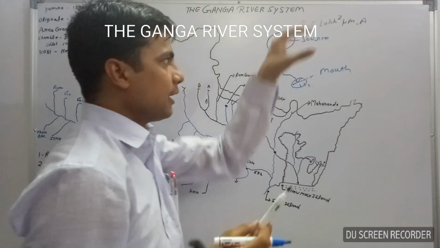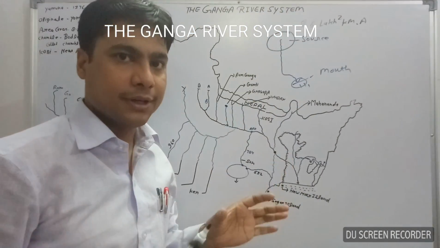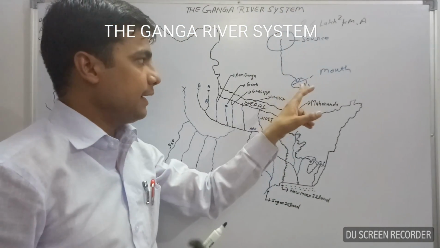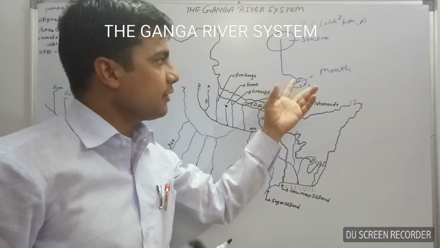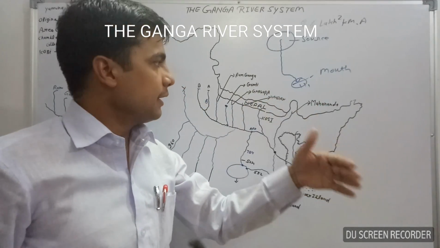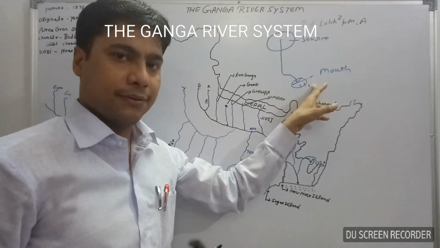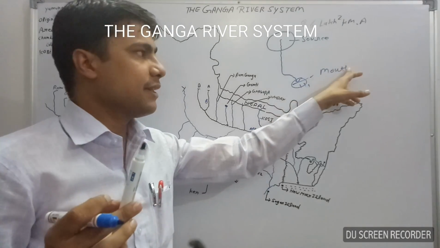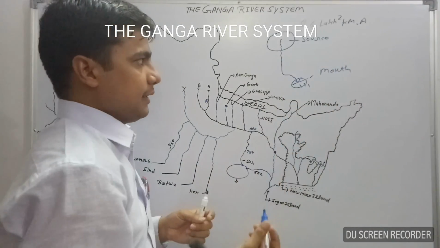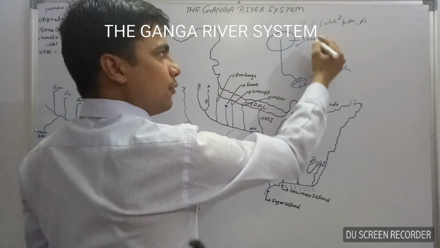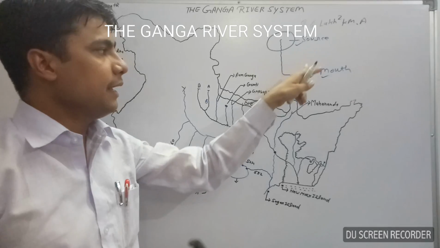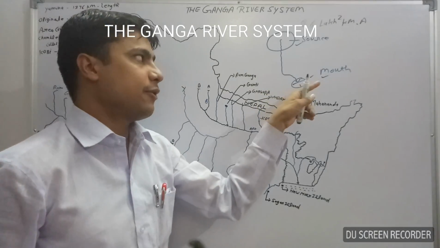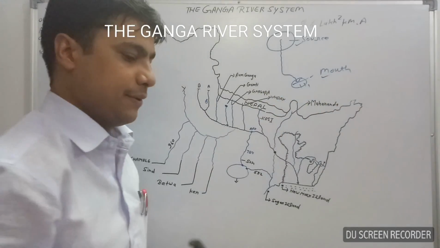So the origination place of the river is known as the source, and where the river discharges its water is known as the mouth.